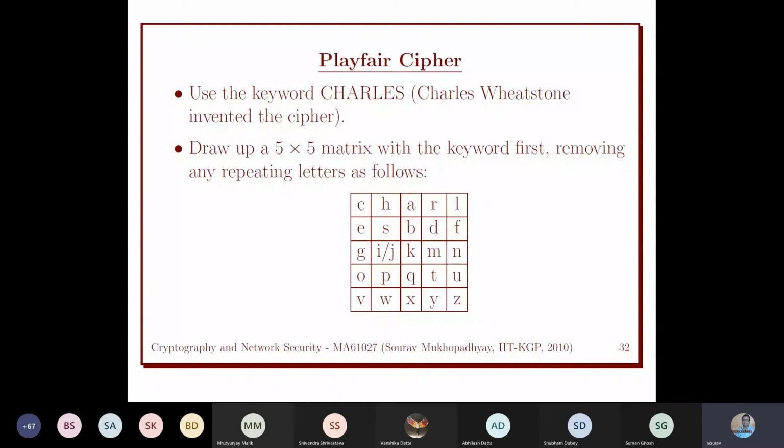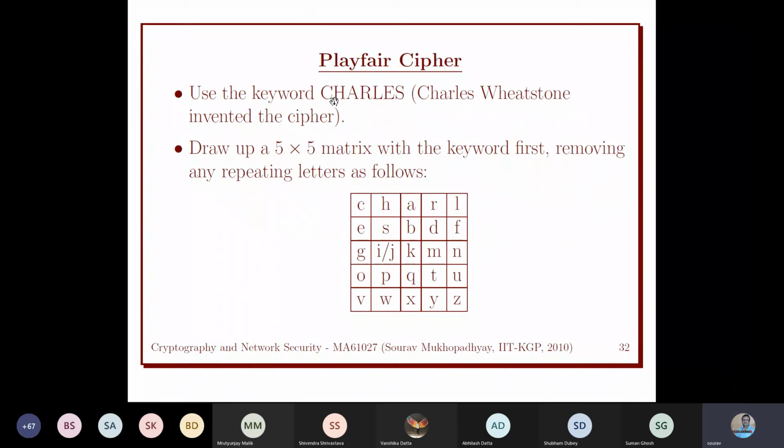Okay, the last one in this old classical crypto system is the Playfair cipher. It's very interesting. It was developed by this person, Charles, so we take his name to use as a keyword. Here also we are dealing with the English alphabet, so we are encrypting English text. Message is our English text.